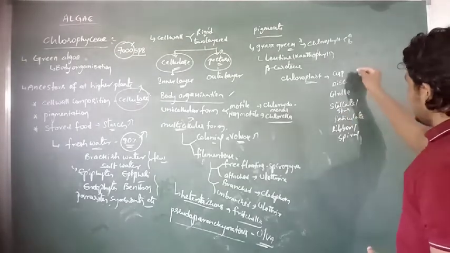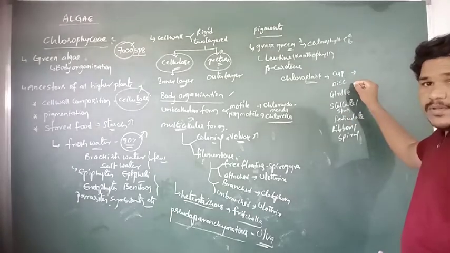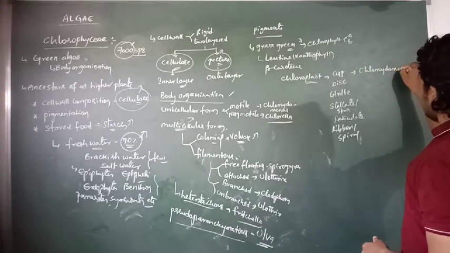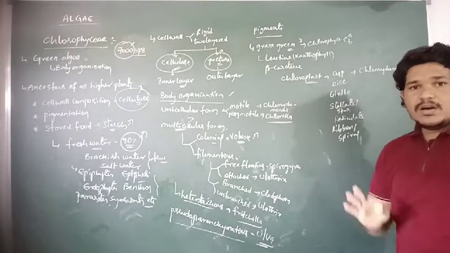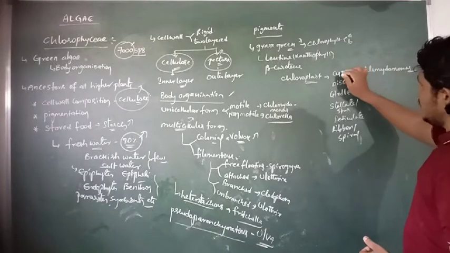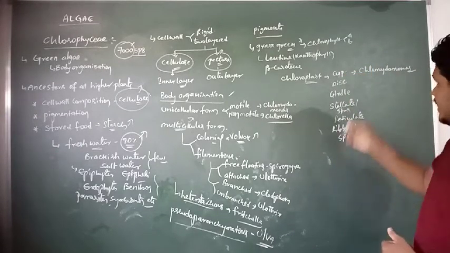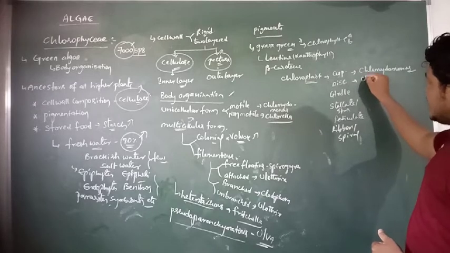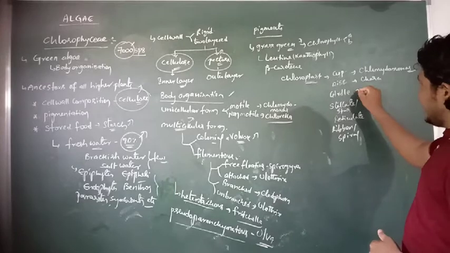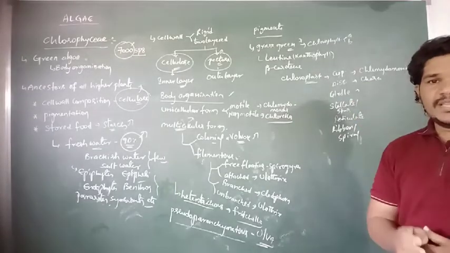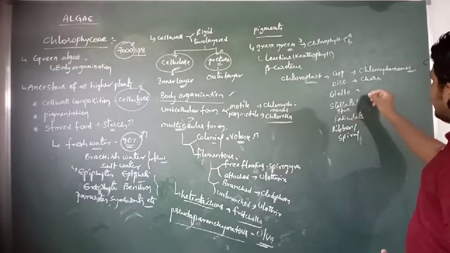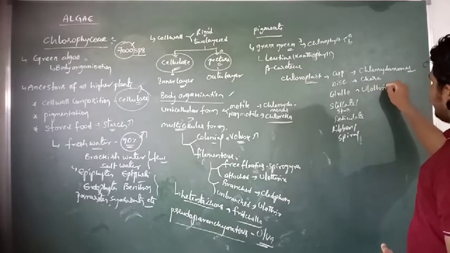Let us see the cup-shaped chloroplast present in Chlamydomonas. Chlamydomonas is a unicellular alga which contains a cup-shaped chloroplast in its cell. Then the disc-shaped chloroplast is present in Chara, and the girdle-shaped chloroplast is present in Ulothrix.